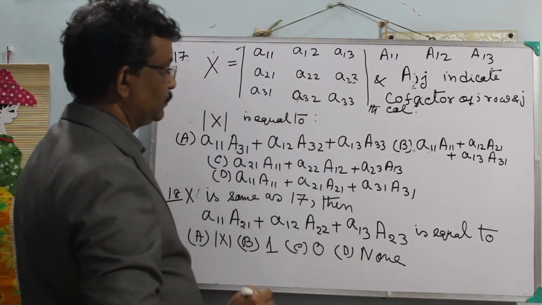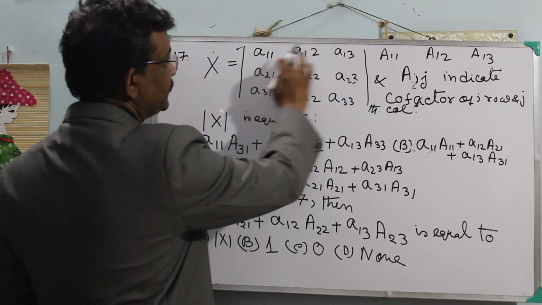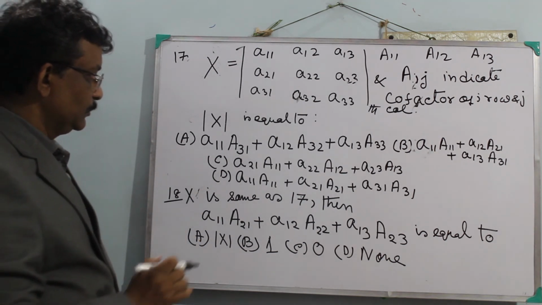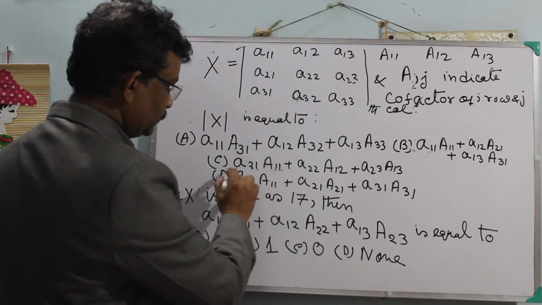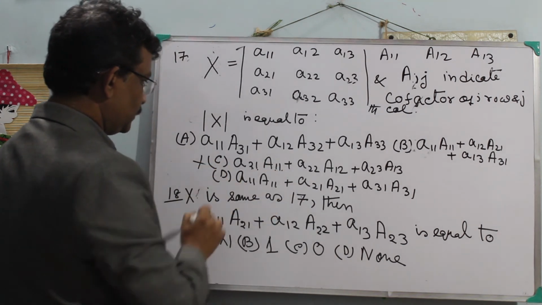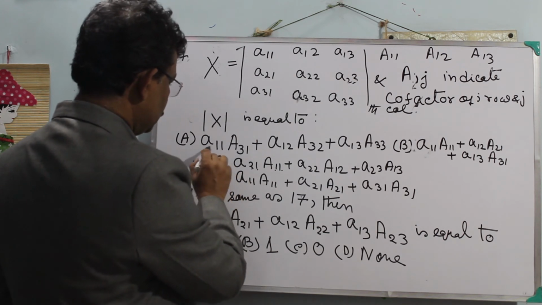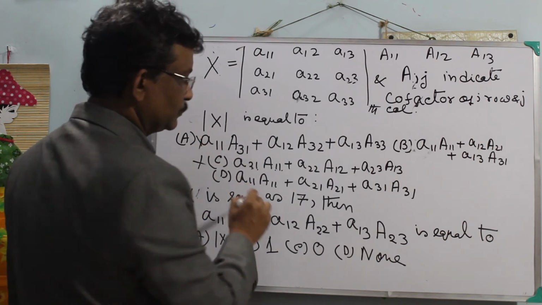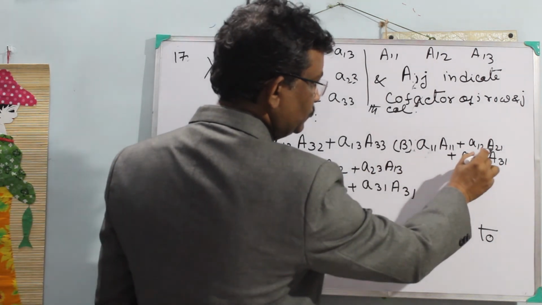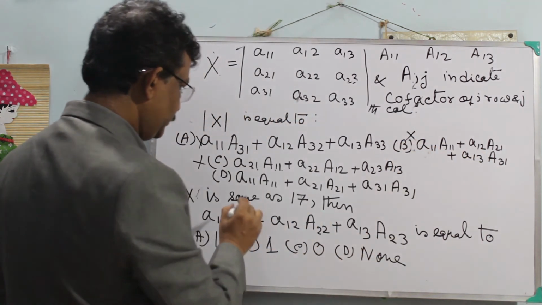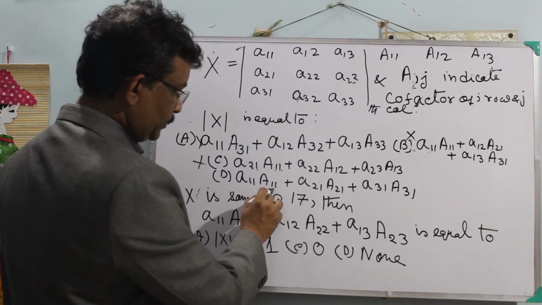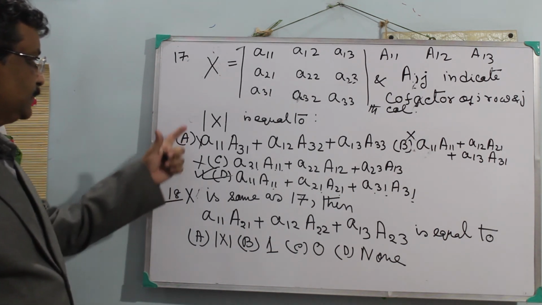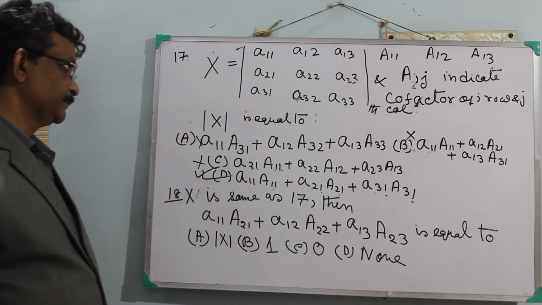So we must observe that elements and cofactors must be of the same row or same column. So here 2 1 1 1, no, it will not be equal to det A. This also is not true. 1 1 1 2 is not true. So D: 1 1 1 1, 2 1 2 1, 3 1 3 1. Yes, this is the correct answer. This is equal to det of X.